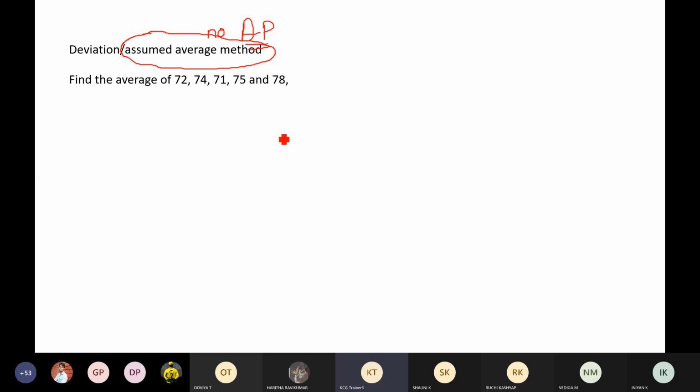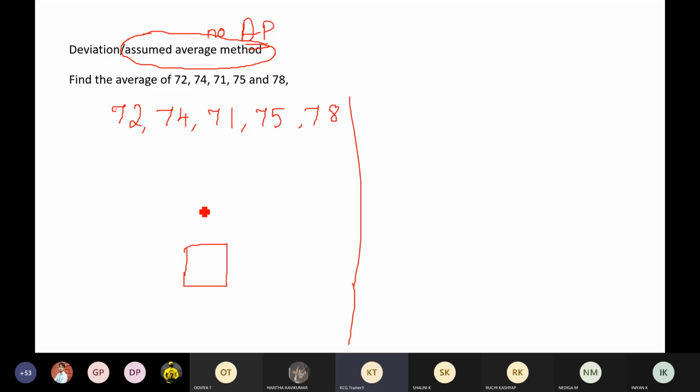Assumed average method. Okay, let's take the given numbers. What are the numbers? 72, 74, 71, 75, and 78. So these are the given numbers, and I'm supposed to find out the average of it. From the name, it is quite obvious what we are going to do now. We are going to assume a number as the average. We are going to assume ourselves that the average is one particular number.